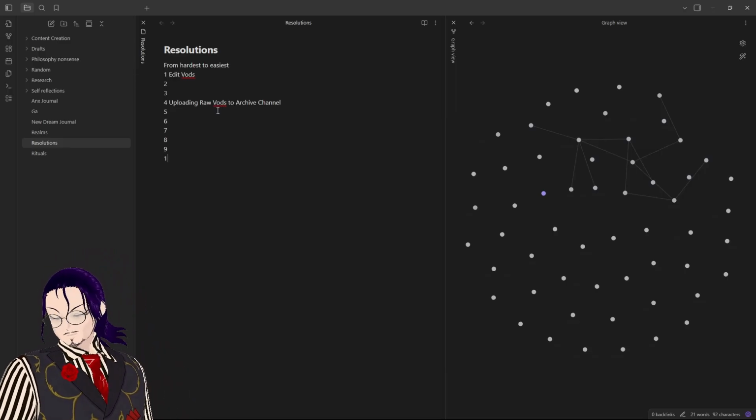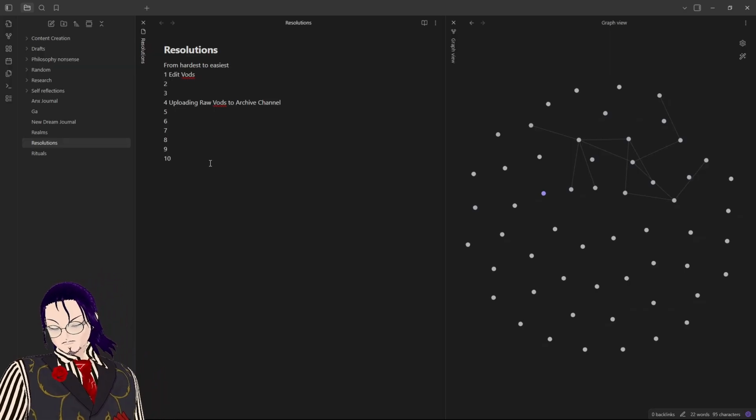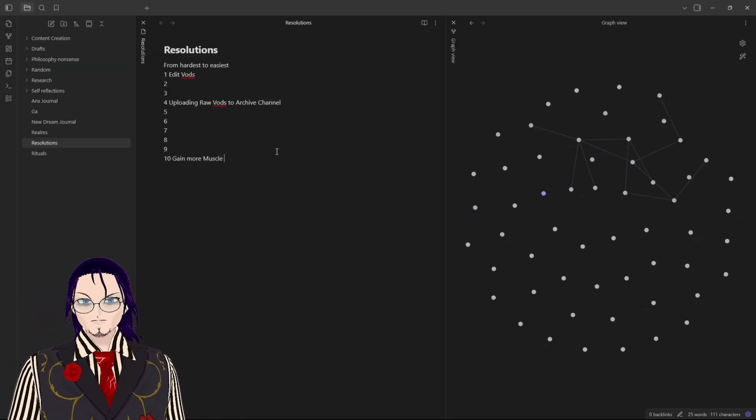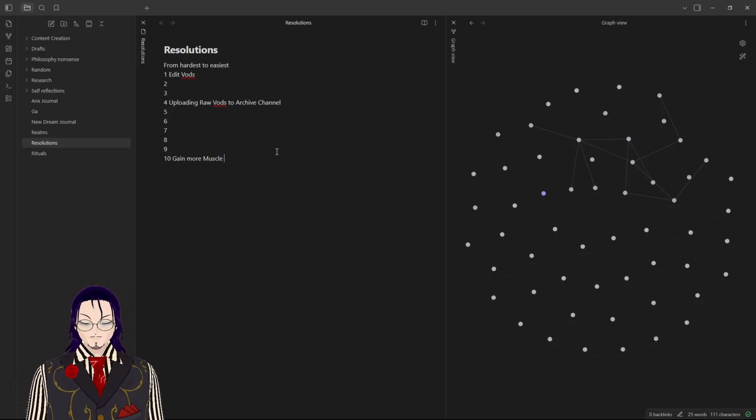I'm just going to do a top 10 right now. All right, number 10 will be gaining more muscle. This should be the easiest one for me to get, because the whole losing weight thing, I think, will just come along with the gaining muscle. So I don't have to worry about that too much.